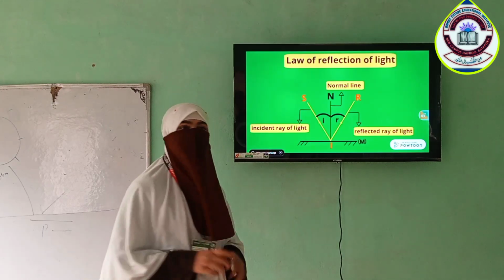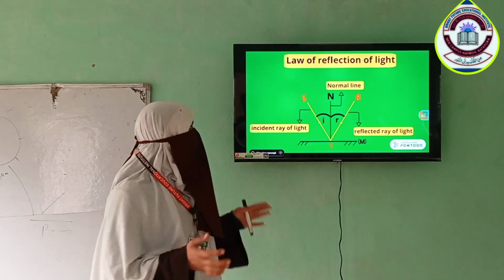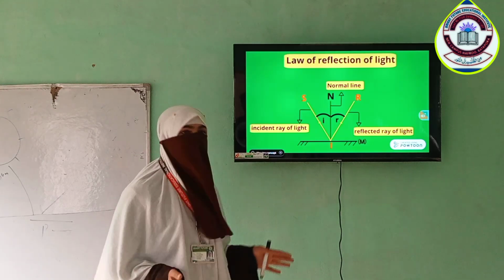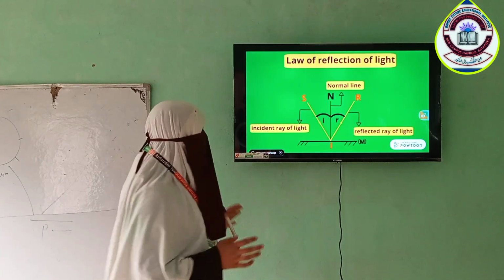And there is a main difference between these two. Regular reflection occurs on a smooth surface and irregular reflection occurs on a rough surface.